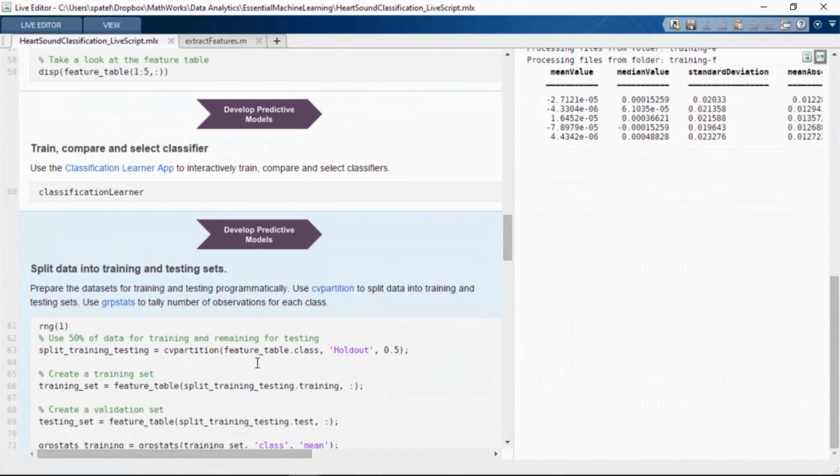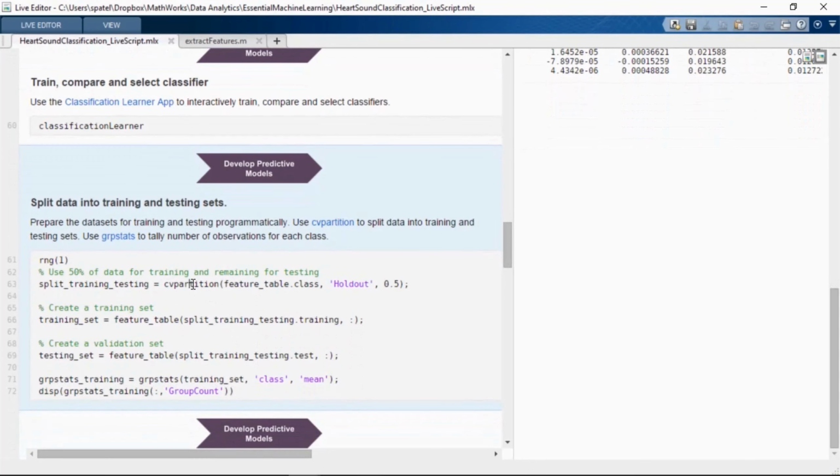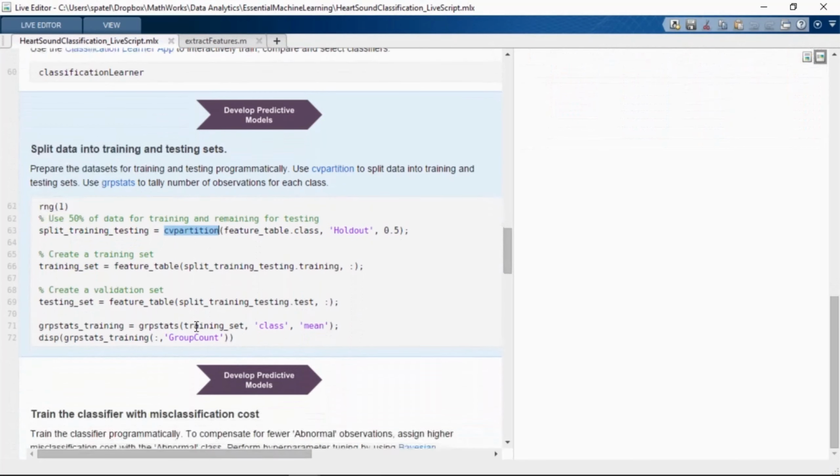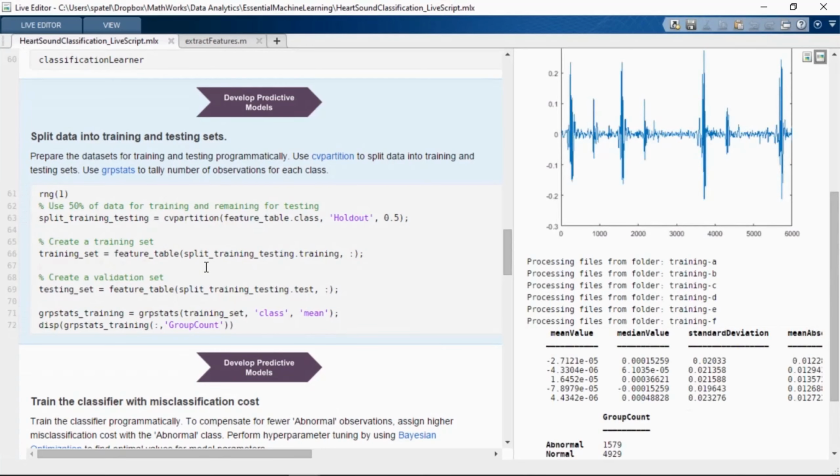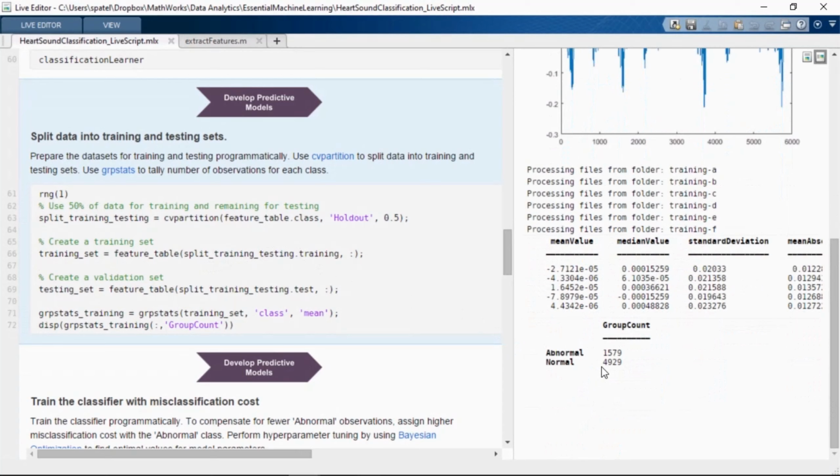So let's go back to the Live Editor and solve these issues. In order to train the classifier programmatically, let's first split the data set into training and testing with a 50-50 ratio. The function cvpartition makes it easy to create such splits.